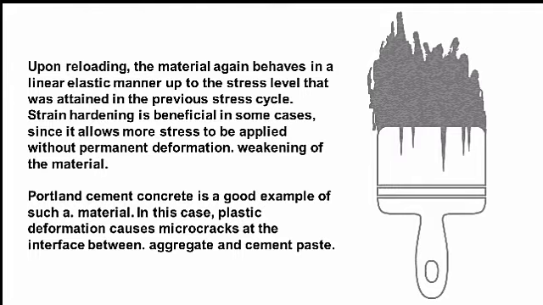Strain hardening is beneficial in some cases, since it allows more stress to be applied without permanent deformation or weakening of the material. Portland cement concrete is a good example of such a material. In this case, plastic deformation causes microcracks at the interface between aggregate and cement paste.